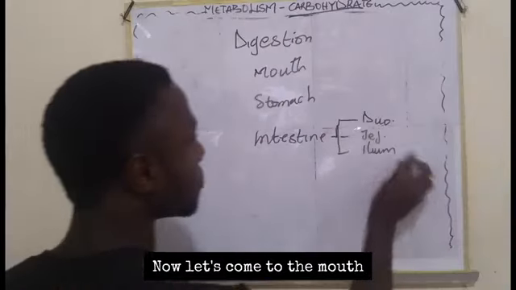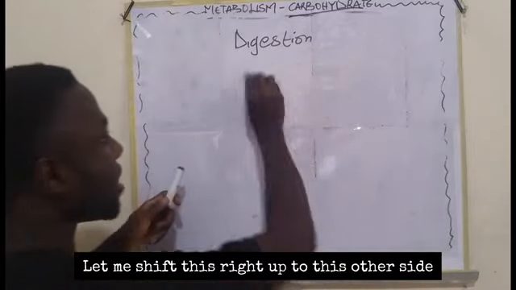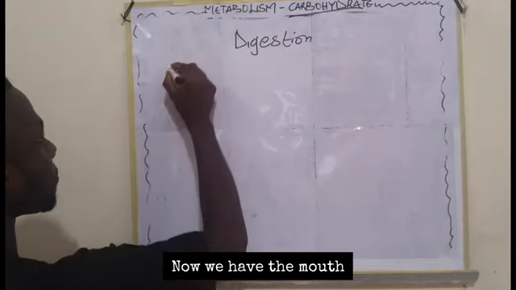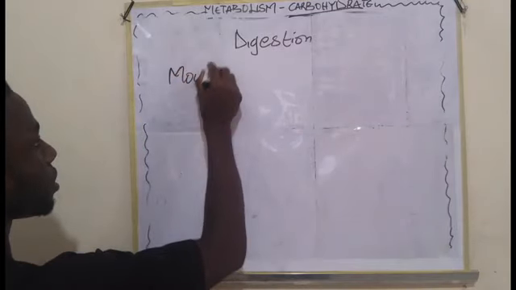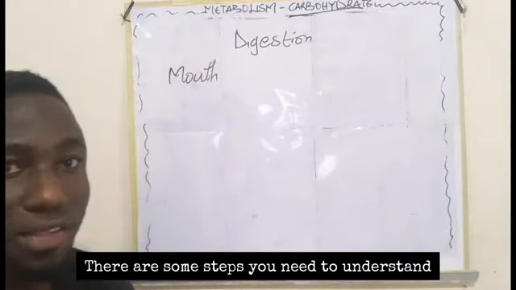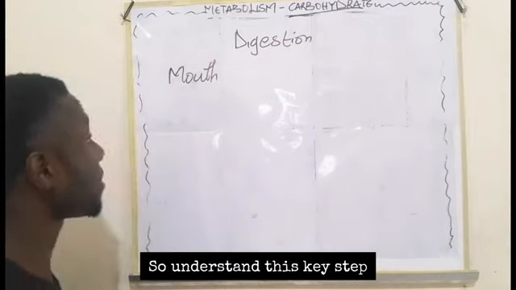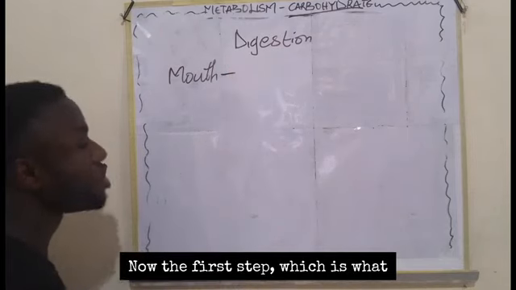And let's come to the mouth. Let me shift this right up to this other side. Now we have the mouth. These are the basic things you need to understand. There are some steps you need to understand when food is being digested in the mouth. So understand this step. Now the first step, which is what?